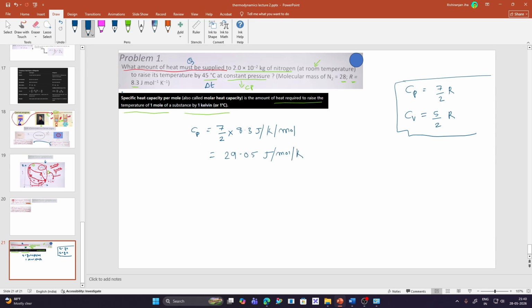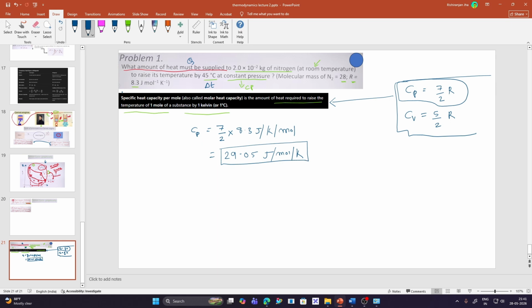And we don't need to calculate Cv in this. We are only concerned with Cp, that is, the specific molar heat capacity. So we have the molar heat capacity as 29.05 joules per mole per Kelvin, right?